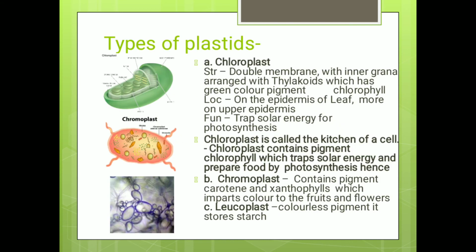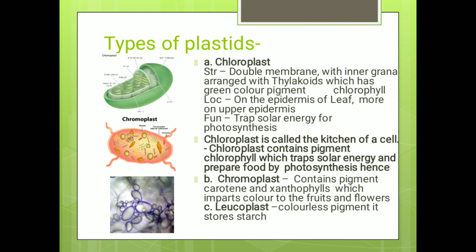Now, let us learn about the types of plastids in detail. Chloroplast. It's a double membrane with the inner grana arranged in thylakoids, which has green colored pigment. There are coin-like structures inside them. They are called the grana, and the plural of it is granum. They are arranged one upon another like coin stacks, and the stacks are called the thylakoids. They have the green color pigment in them.